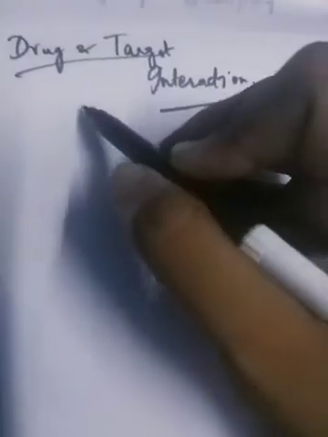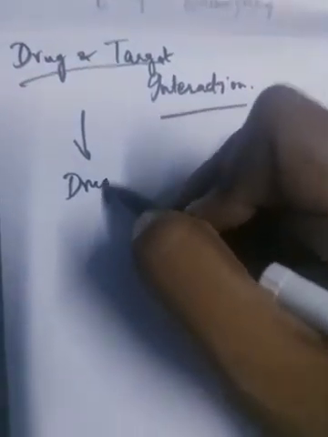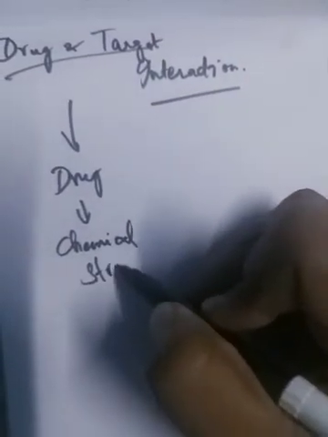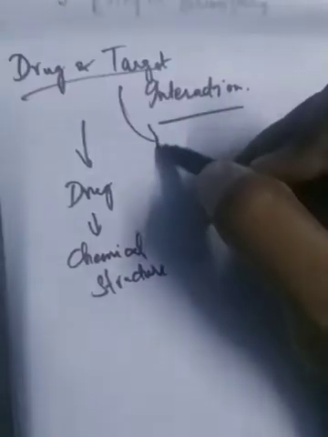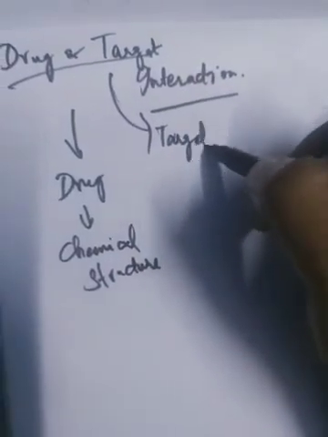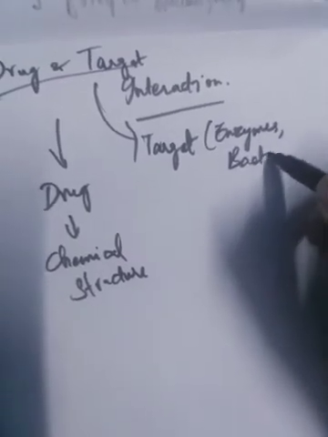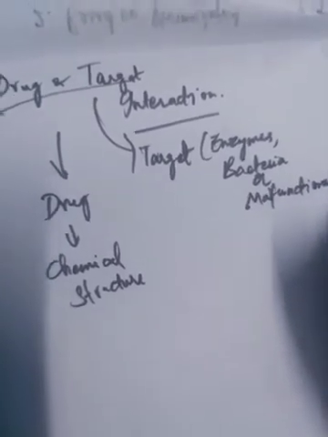So the next topic we are going to see is drug and target interaction. What is this drug and target interaction? First, your drug will have some chemical structure, and your target, for example, your enzymes or hormones or your bacteria, whatever is malfunctioning, will have some chemical structure. So